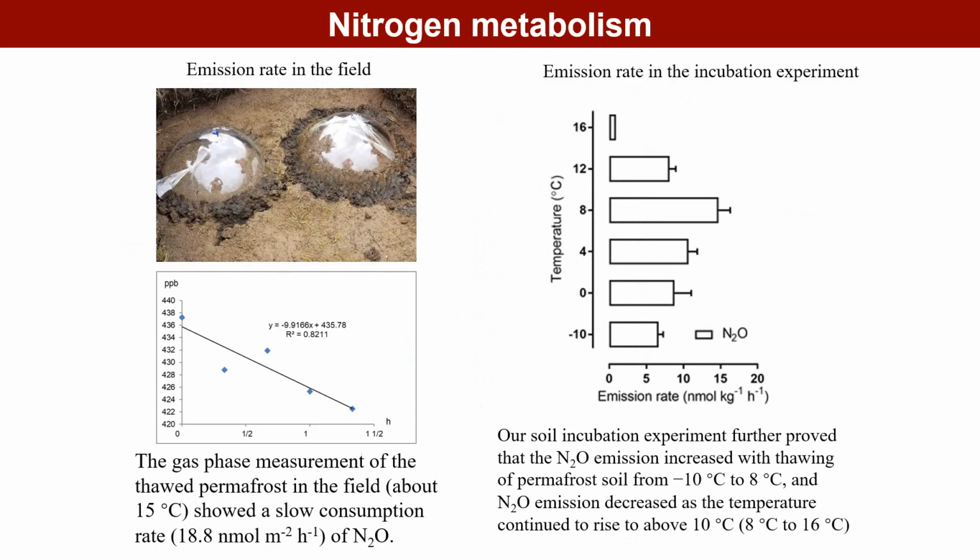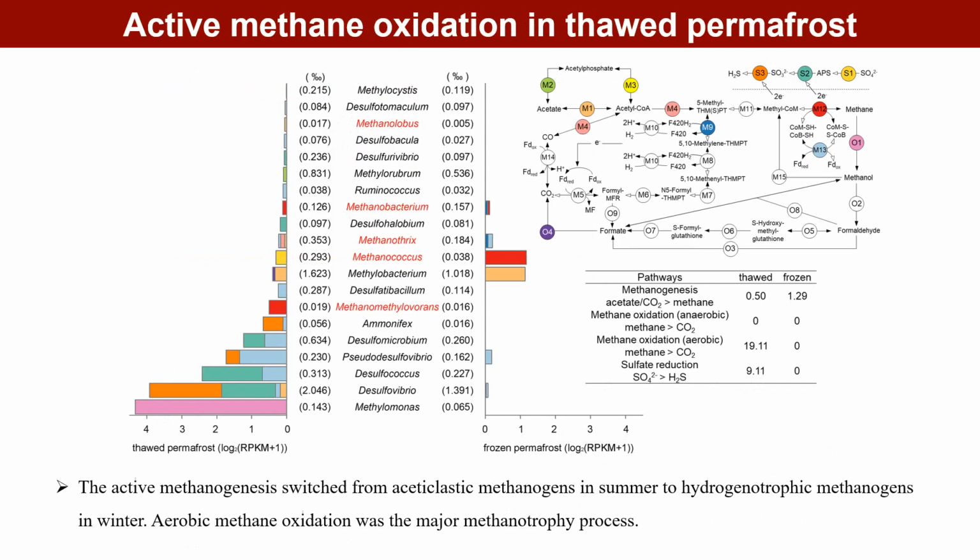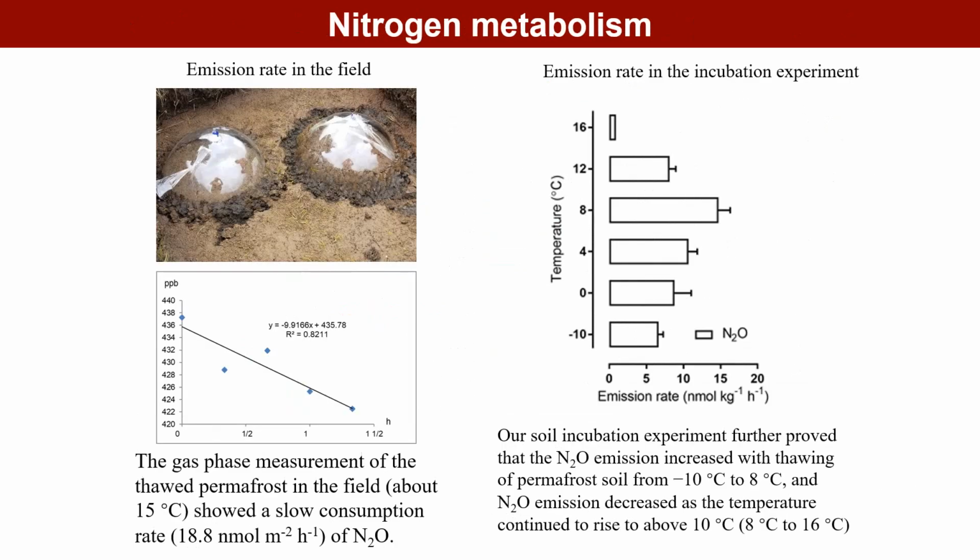The gas phase measurement of the thawed permafrost in the field showed a slow consumption rate of N2O. Meanwhile, obvious transcriptional activity of N2O reduction was observed in thawed permafrost, but not in frozen permafrost. These results suggested N2O was more likely to be consumed by microorganisms and prone to convert to N2 in thawed permafrost. This phenomenon was further proved by our soil incubation experiment.